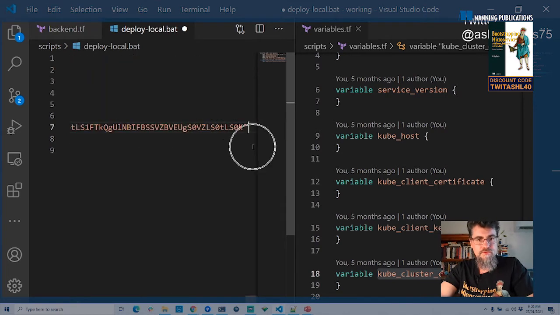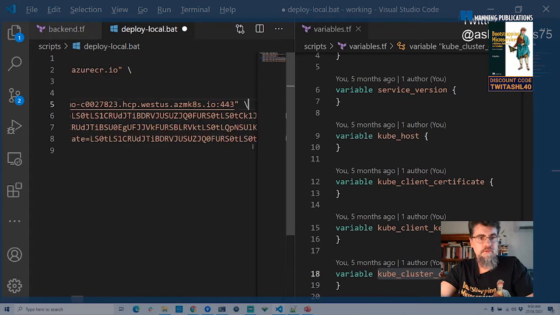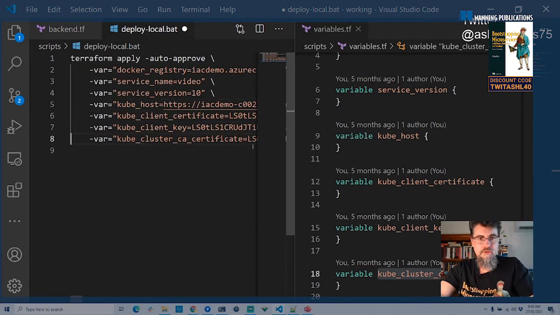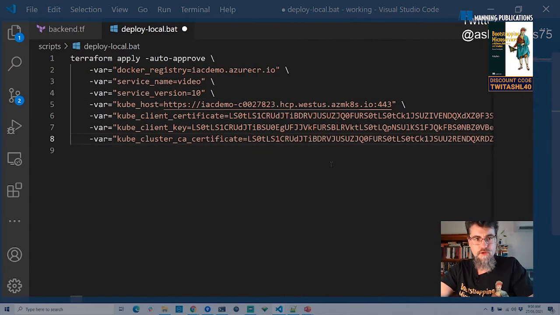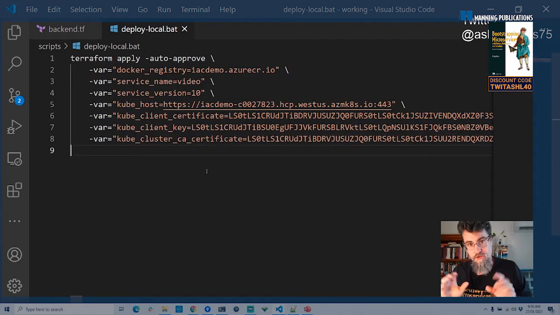So now I can run this batch. Oh, I need a line continuation there. Do I need one there? Yep. Do I need one there? Oh, I've got one there. Cool. So that's all good. Let's just close down this variables file so you can see this whole thing. So this is the command. Terraform apply, auto-approving it. Otherwise, we'd have to type yes at the command line. And we're passing in a whole bunch of variables to use within the Terraform code, the things that it needs to be able to connect to our infrastructure and deploy stuff for us.